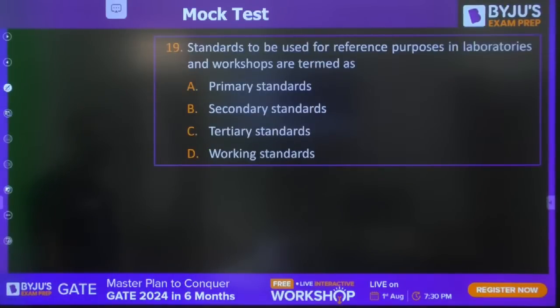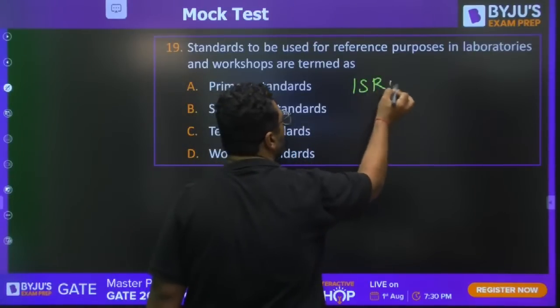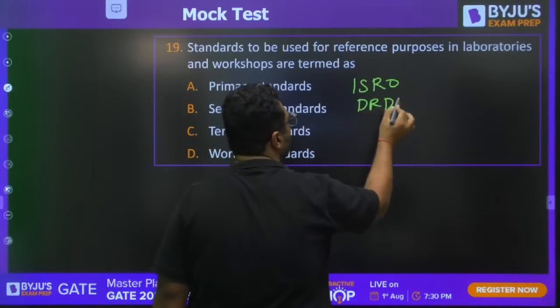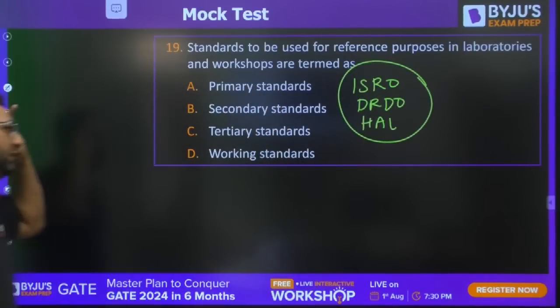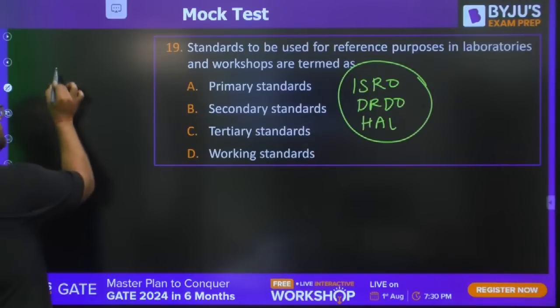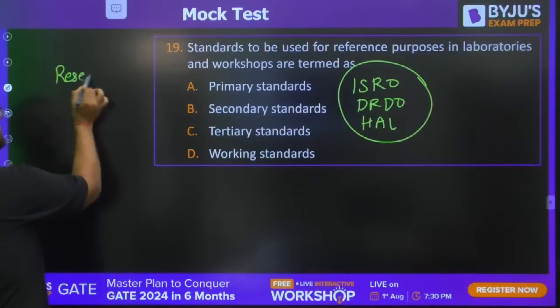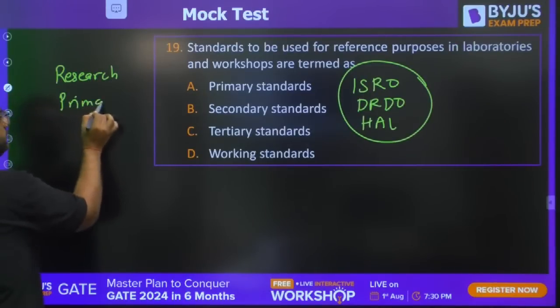Moving further to question number 19. This is also a repeated question from ISRO, DRDO and HAL. For the purpose of laboratory and workshop, which standards are used? I told you that research organizations use the primary standards.